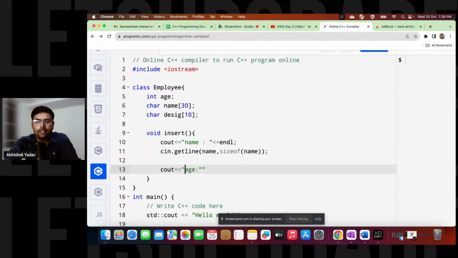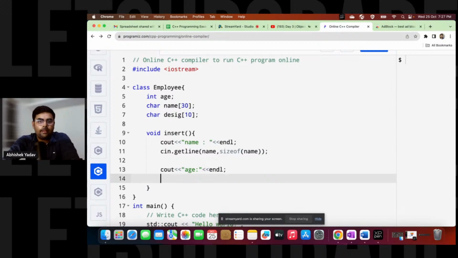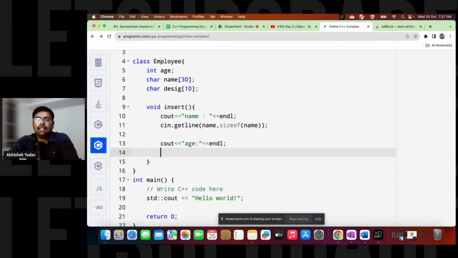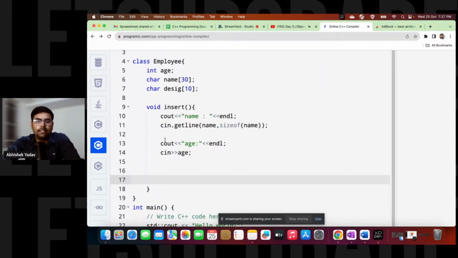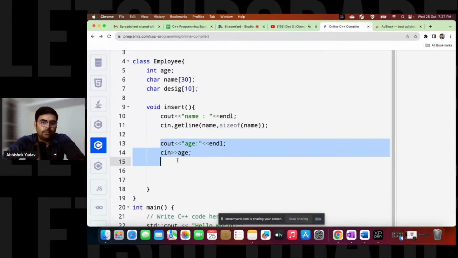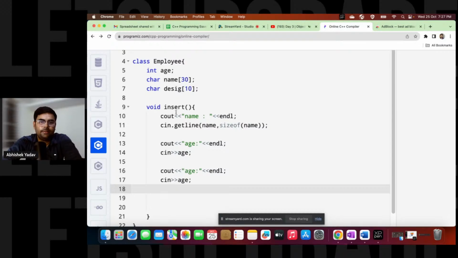Let me enclose this in double quotes, age, and handle here. And after that, this age is what? This age is an integer data type, so you can use cin, okay? cin age here, right? Similarly, we have the designation also, right?